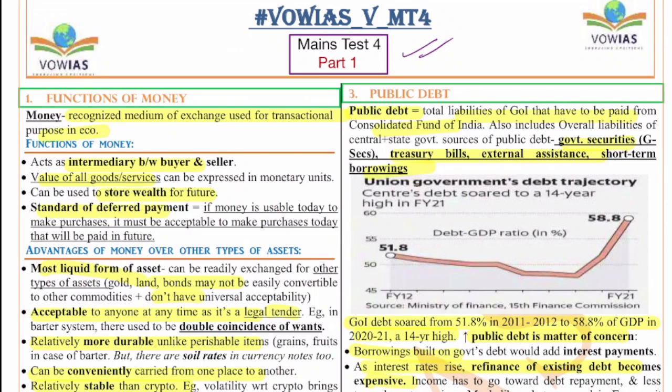So this is the summary document of the 4th test, and this is part 1 where we will discuss from question number 1 to question number 5. Let's look at question number 1. Question number 1 is on the functions of money.